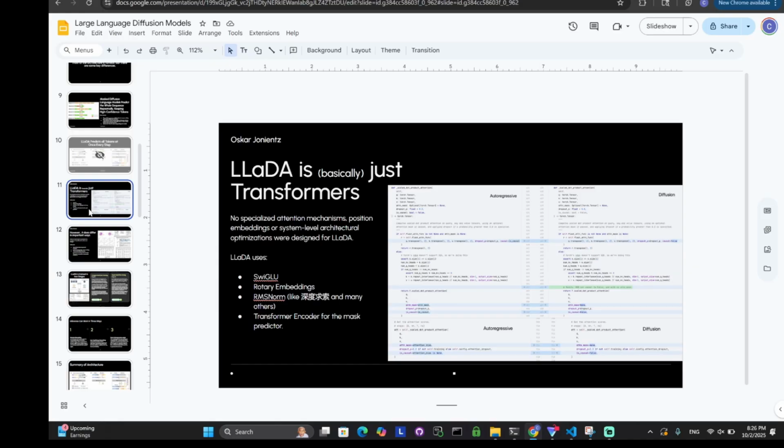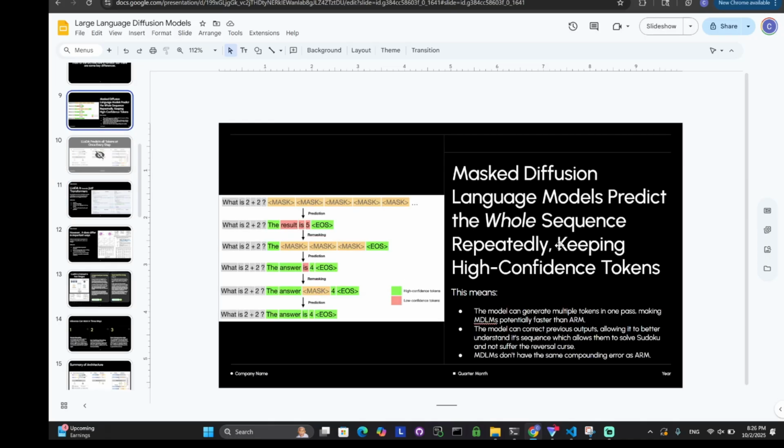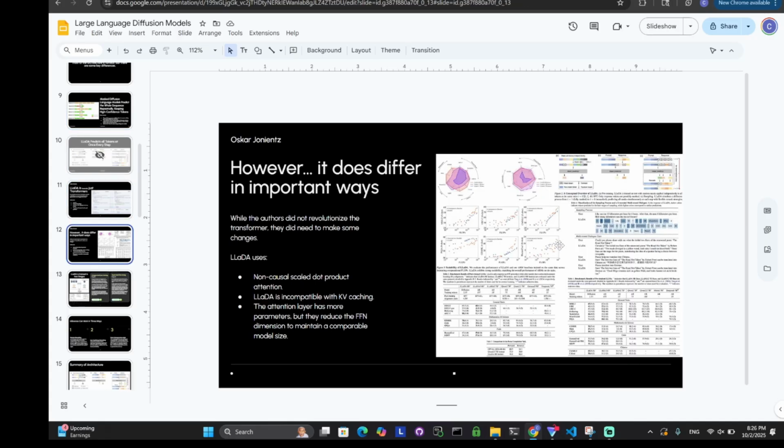Actually, masked diffusion is only one way to have a diffusion language model. There's also discrete diffusion and continuous diffusion. I think what you describe would be more like a continuous diffusion language model. But this is a masked diffusion language model, so it's just tokens and that type of thing. They don't actually keep track of anything. That's also why they don't have a key-value cache or causal attention; they have non-causal dot product attention. I understand why the other ones don't make sense, but that might be room for improvement if they try to do this.